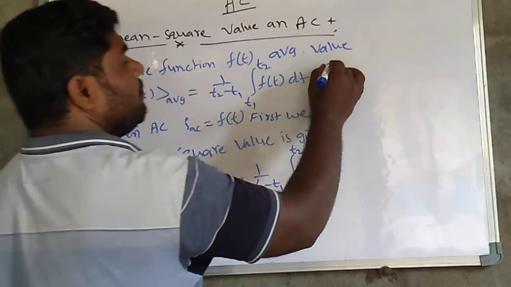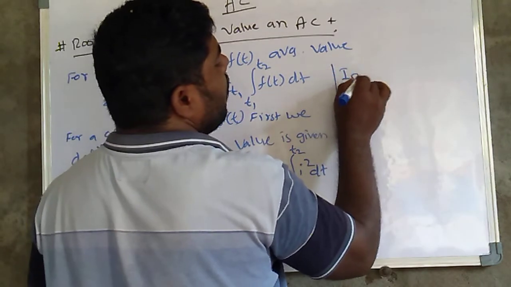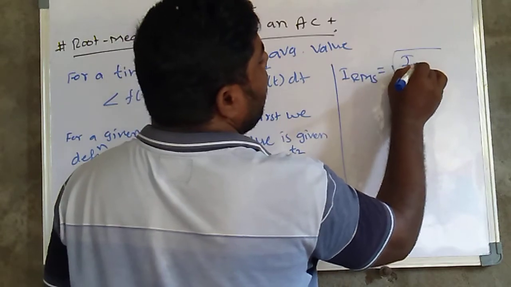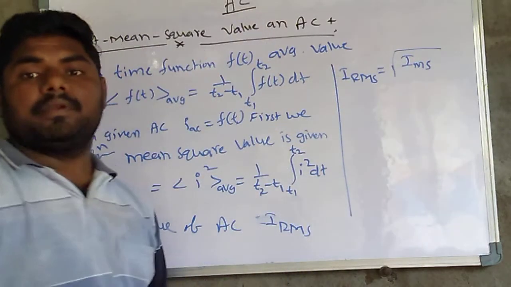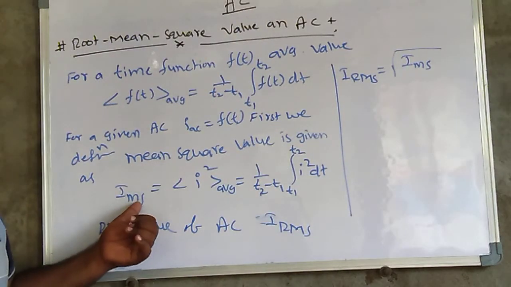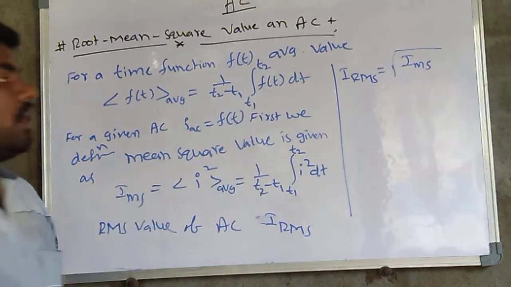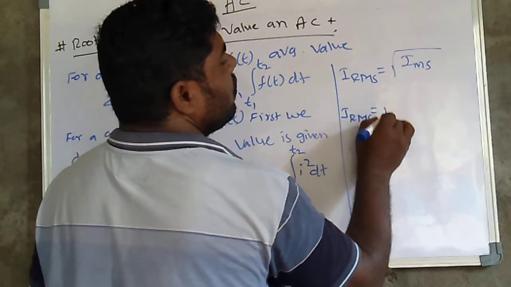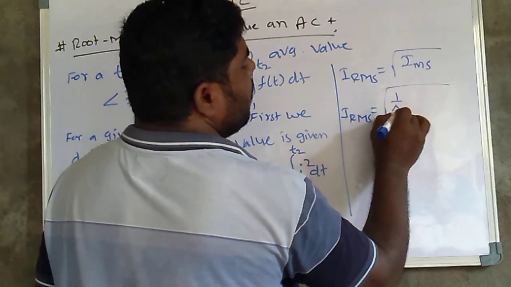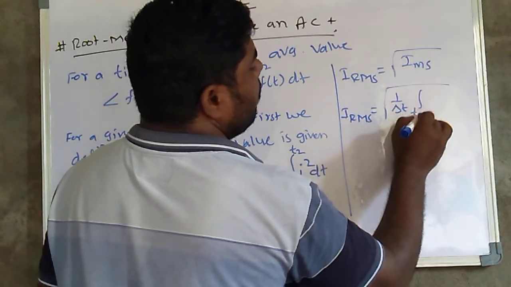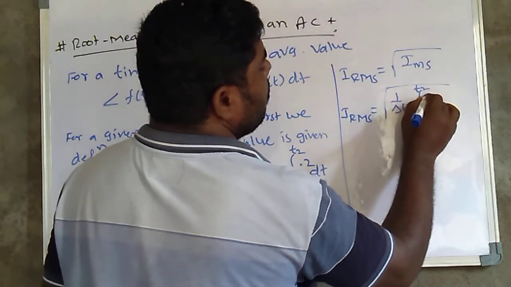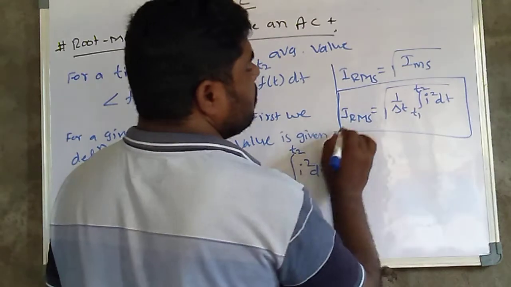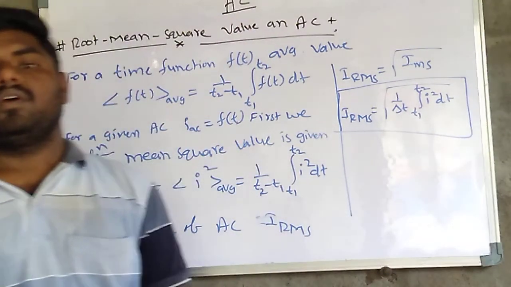So I_RMS is equal to the square root of I mean square. Substituting that value here, I_RMS is equal to the square root of 1 by delta t times the integral from t1 to t2 of I squared dt. This is the root mean square formula.